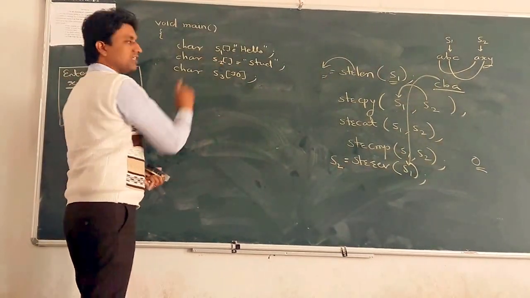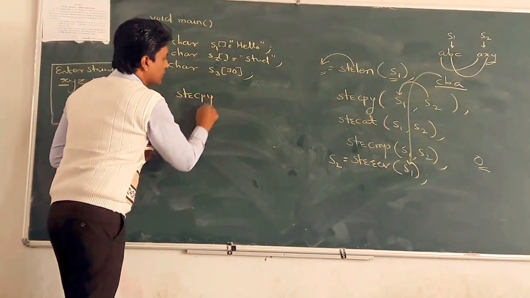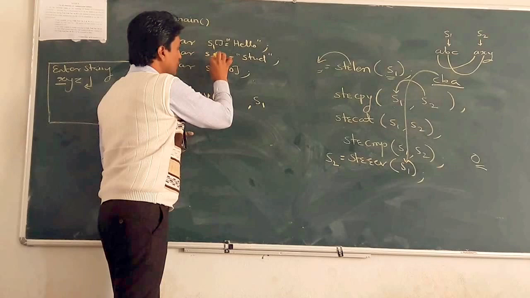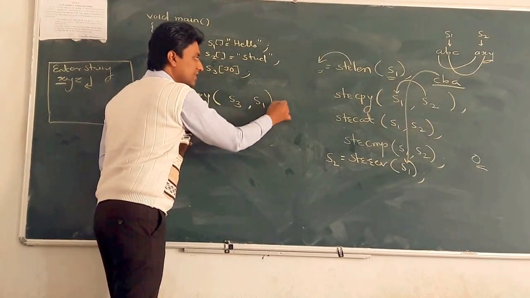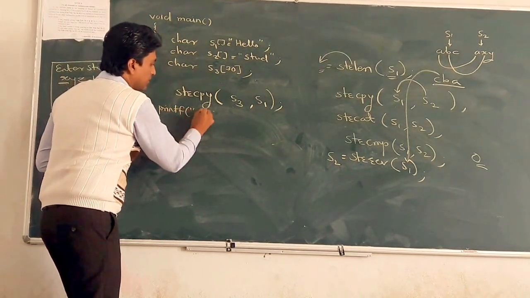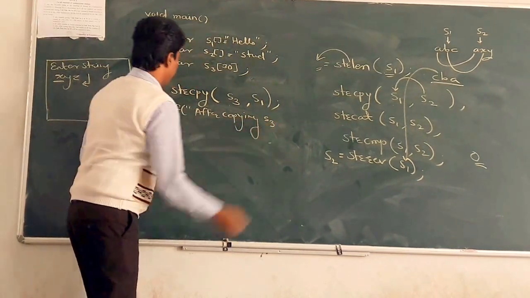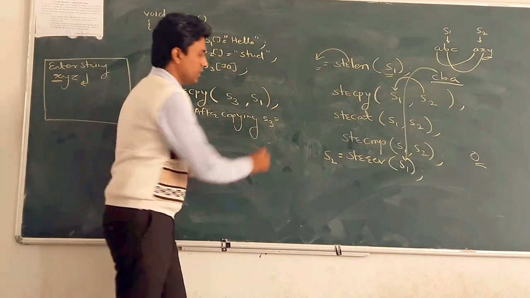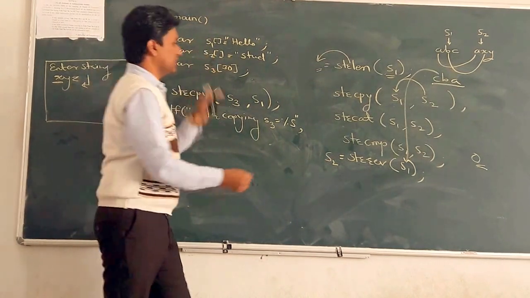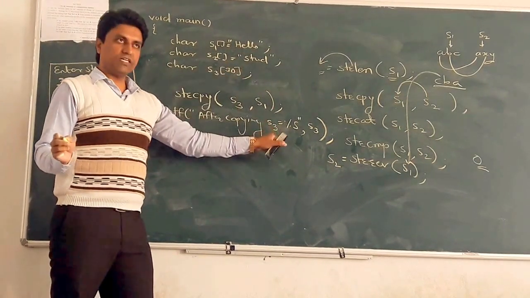So we can calculate it first. Copy string S1 to S3. This is first. So how can we copy? Use the string copy function. What do we want? S1 is copied to S3. So first write S3, then write S1. Okay. After that, directly print. Printf after copying S3 is equal to percentage s comma, just write the name of the string, that is S3. It gives you the result hello.